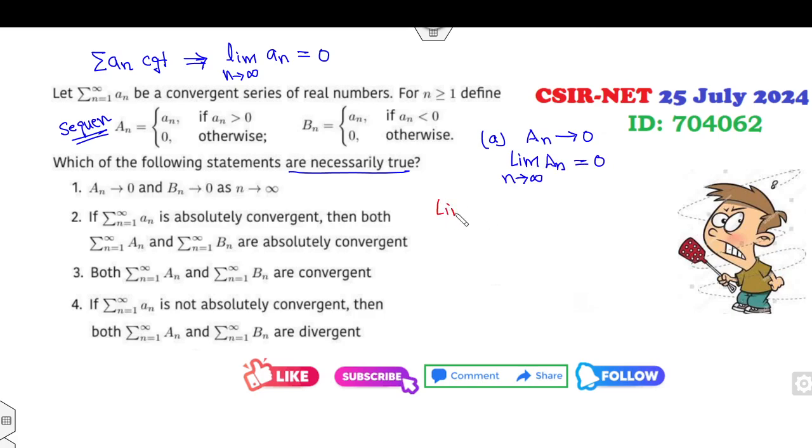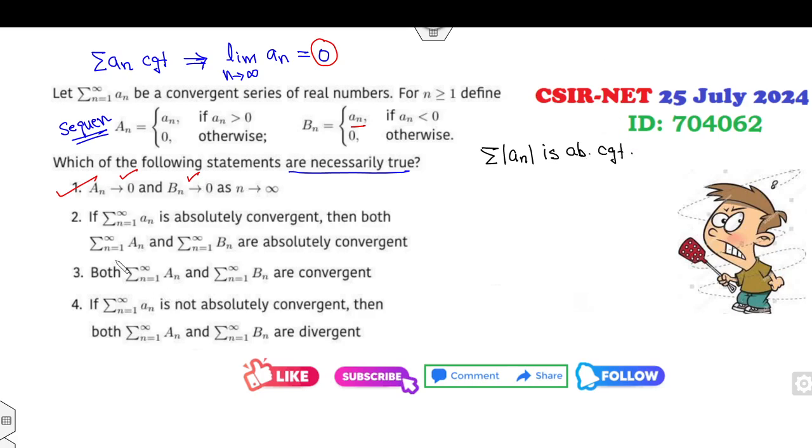Now let's start with this one. What is the limit of an? So limit of an, this is already 0. So that will be my 0. So an goes to 0, right answer. Similarly, bn will go to 0, right answer. Look at the second option. Series an is my absolutely convergent. That means this is my absolutely convergent.